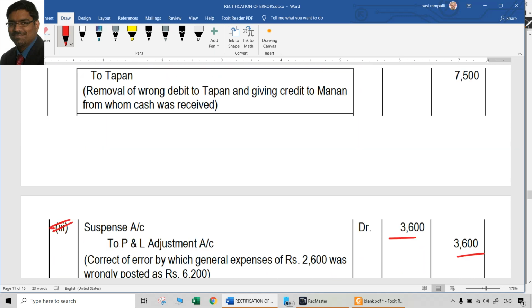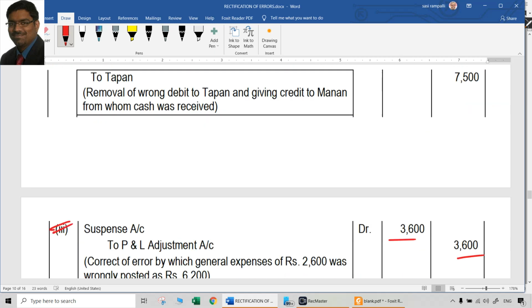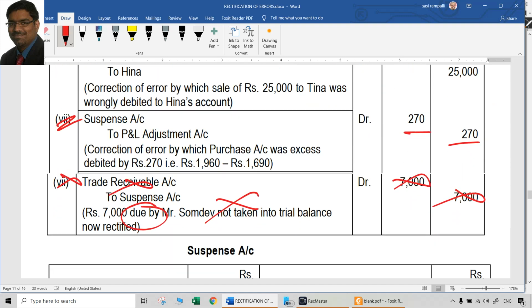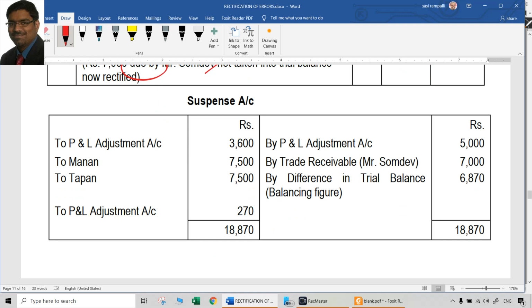The correct answer should be Somdev account, or you can write bills, or you can write creditors account. But once the name is there, we are not using that sophisticated thing where every person we call debtor or creditor. When name is there, use the name. Suspense account debtor to Somdev account. That is the correct entry. 7,000 rupees for that. Suspense account debtor to Somdev account. Then naturally here also there will be some difference.